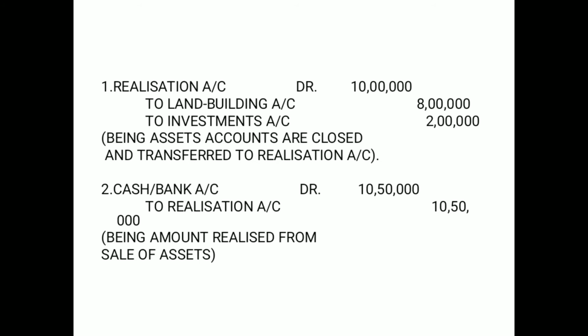The first journal entry is for closing an asset account. The journal entry to close the accounts of an asset is realization account debit to sundry assets account. This is the journal entry for closing assets accounts.